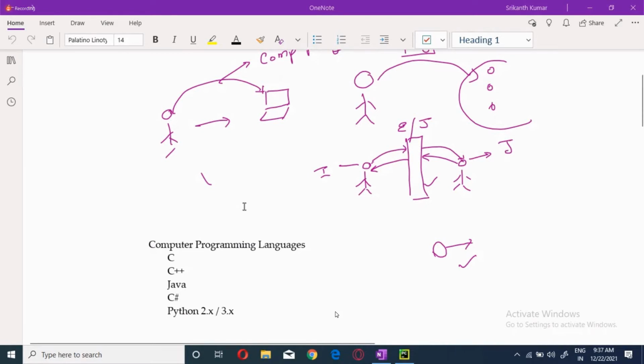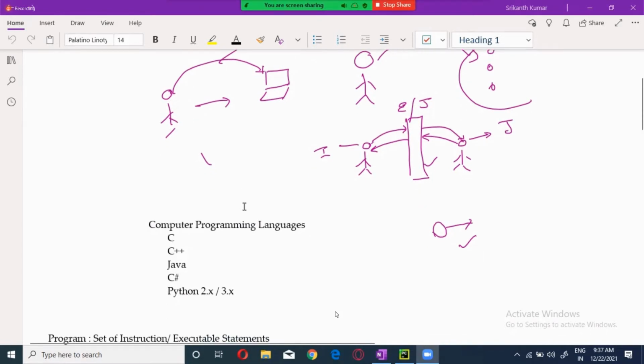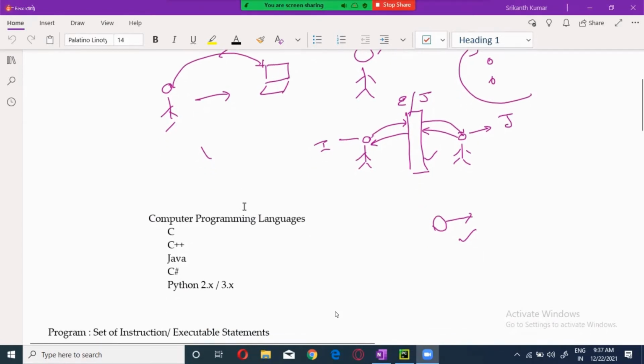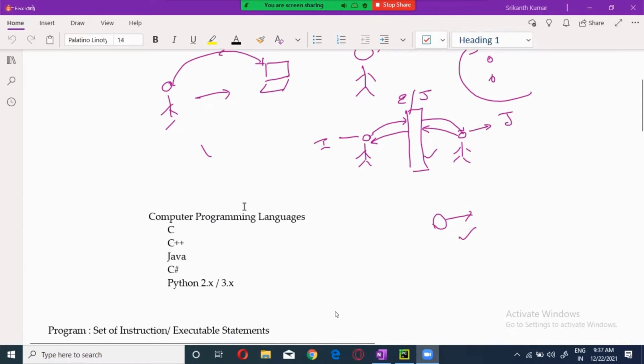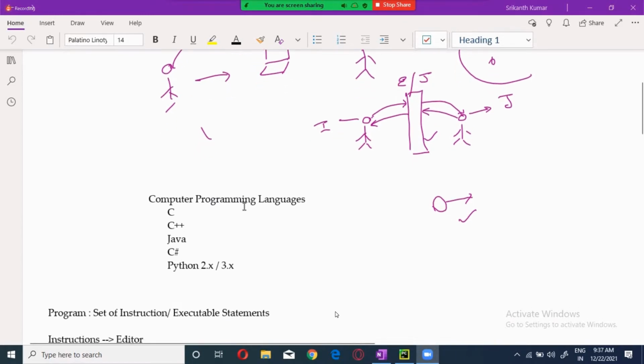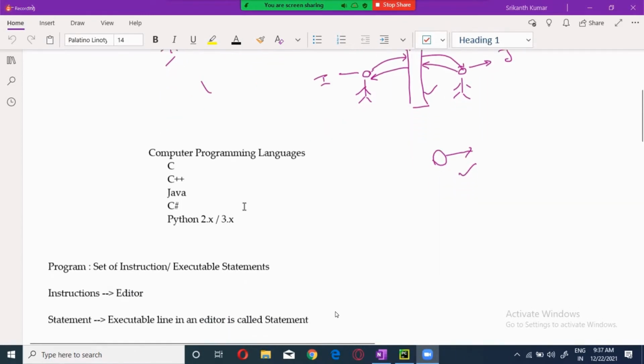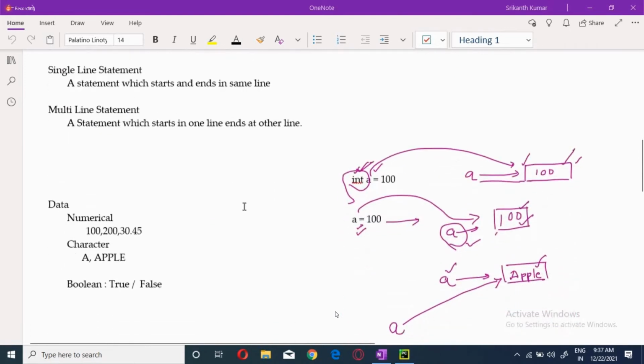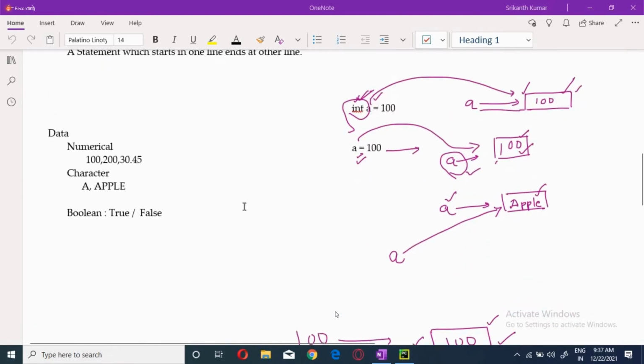Now these executable lines are called statements. There will be two types of statements: one is a single line statement and the other is a multi-line statement. And there are also non-executable statements in our program, in our editor. All the lines should be executable in the editor.